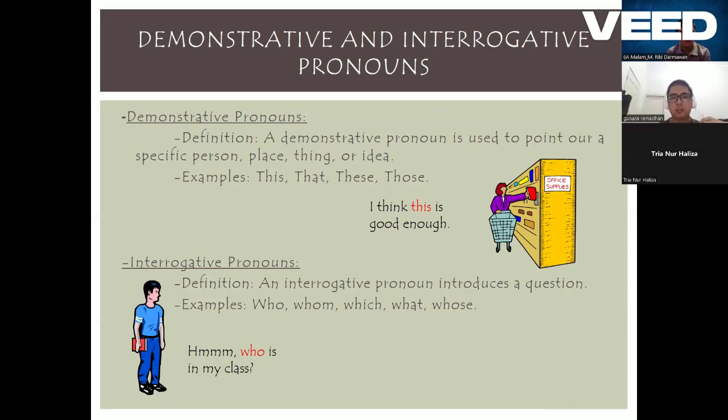Interrogative pronouns are pronouns that are used to introduce a question. Usually who, whom, which, what, whose. Who is in my class? Who is a pronoun.